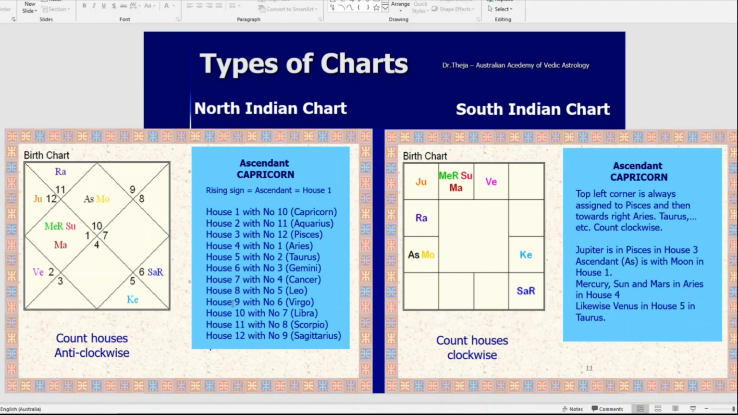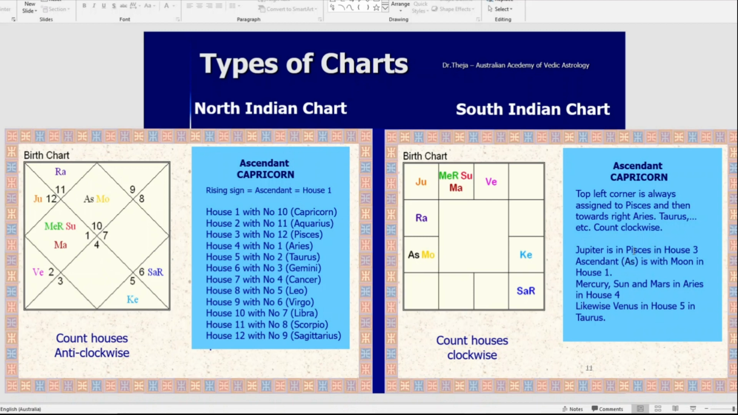Now Venus, let's see again. 5th house here, house 5 with number 2, Taurus. It is in Taurus. So that's how we look at the chart. A chart has 12 houses, 9 planets, and they are positioned like this. This diagram, you got it. That is very easy.